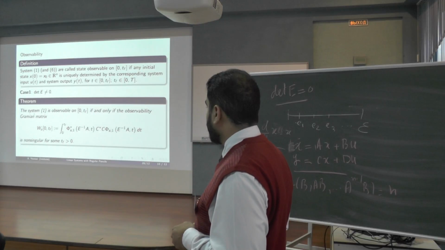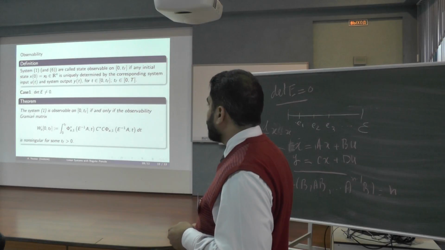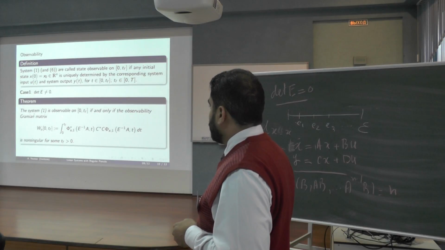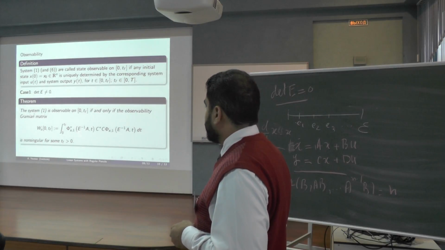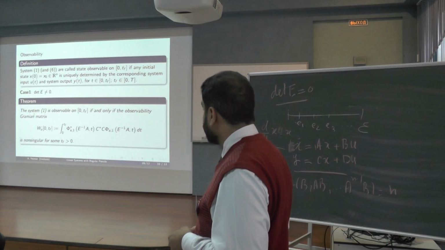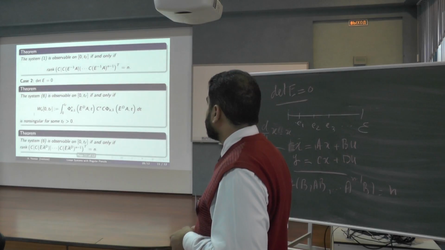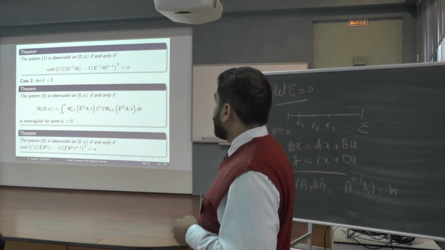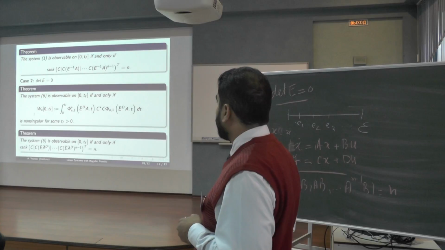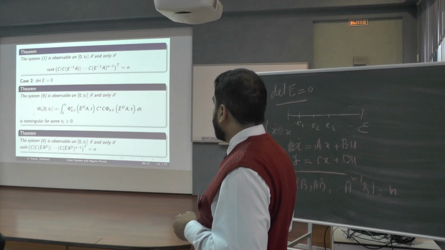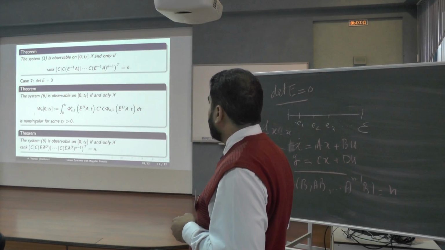Here we are involving C instead of B, and the transition matrix. The system is observable if the matrix is non-singular. And the next result, with the condition that the determinant of E is non-zero, gives the rank condition as follows. It is again the necessary and sufficient criteria.